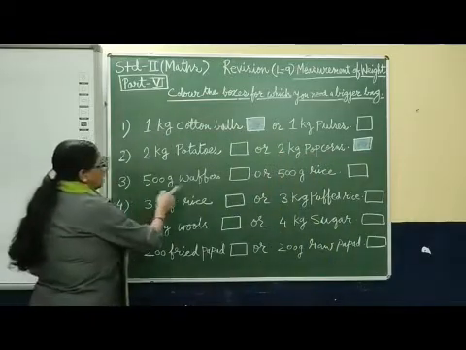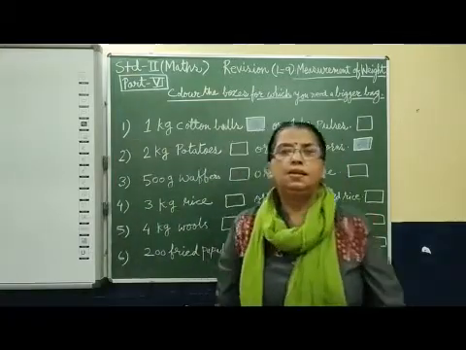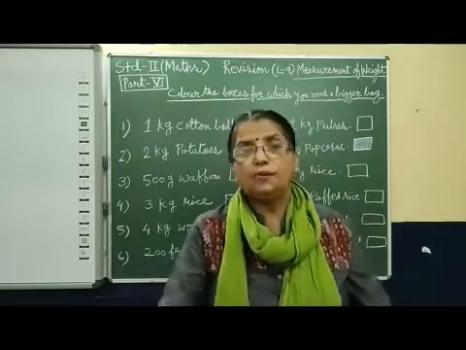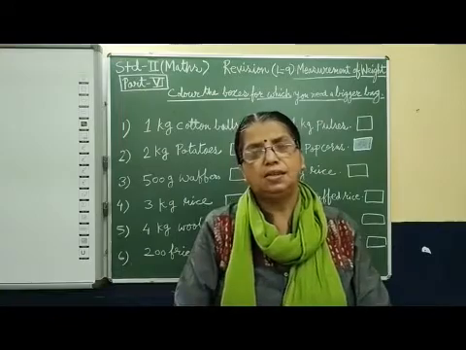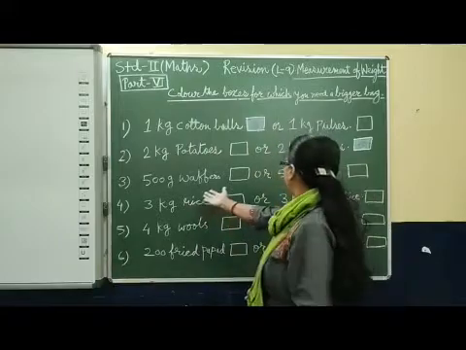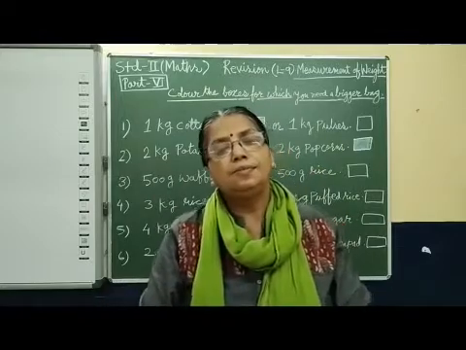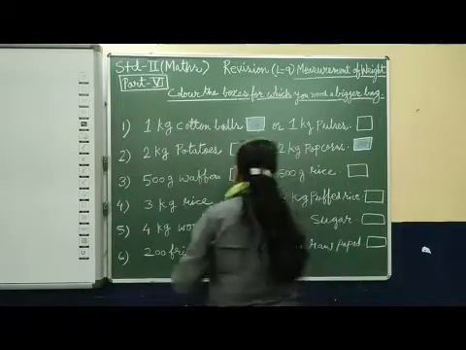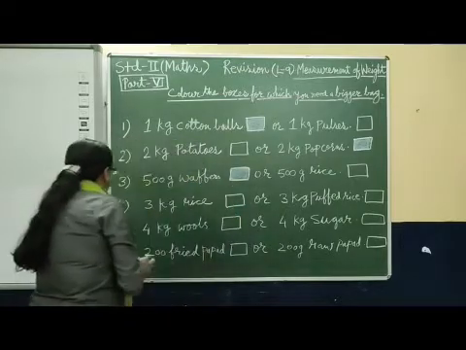Then number 3, 500 gram wafers or 500 gram rice. Same with wafers, they are fluffy. Whenever you are eating, you are enjoying potato wafers or banana wafers. They are fluffy and need more space, a bigger bag. But 500 gram rice needs a smaller poly bag. So wafers need more space, so we will color the bigger box. Fine.